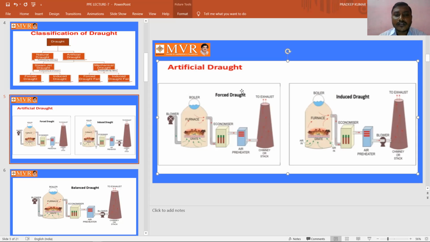In the forced draft, we can observe here the boiler, the grate, the furnace, the economizer, air preheater, and chimney or stack, which is where the gases exhaust out. See here, for getting heat, for doing combustion here in the furnace, on the grate we are doing the combustion process.